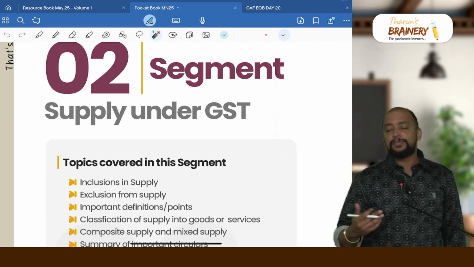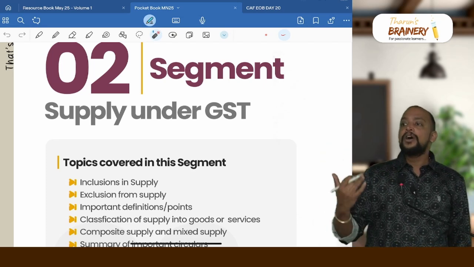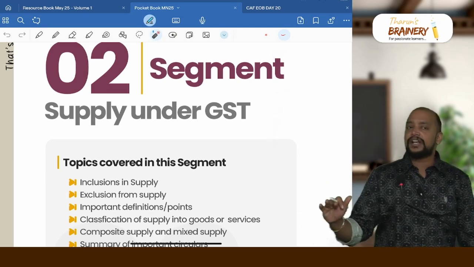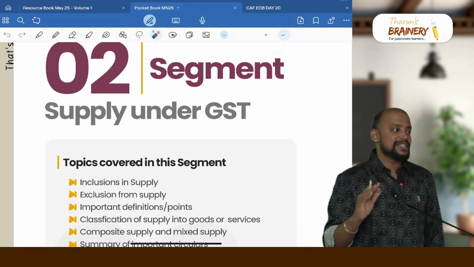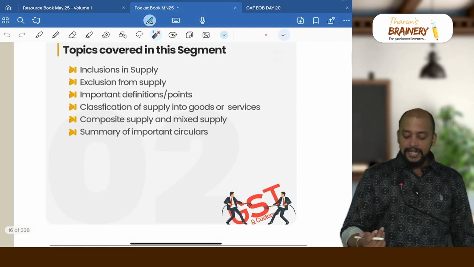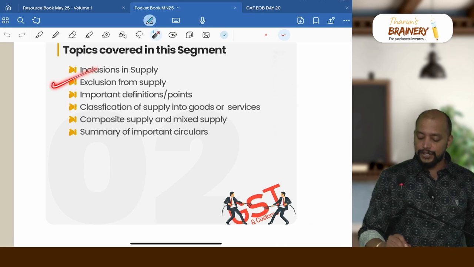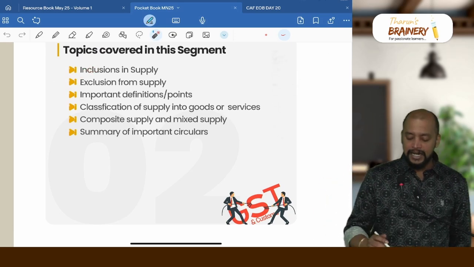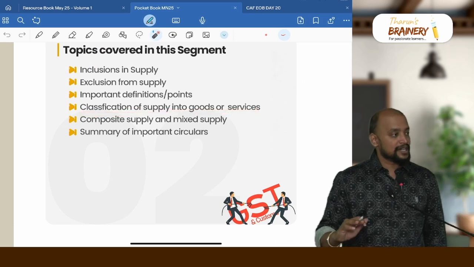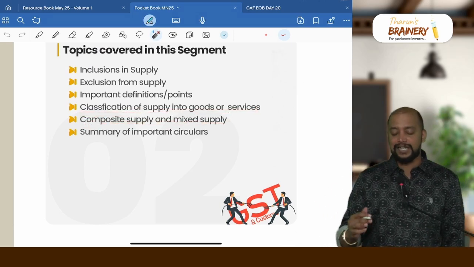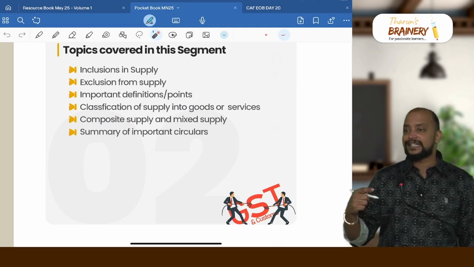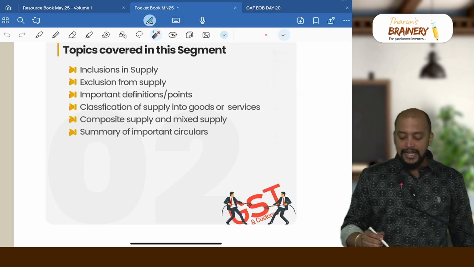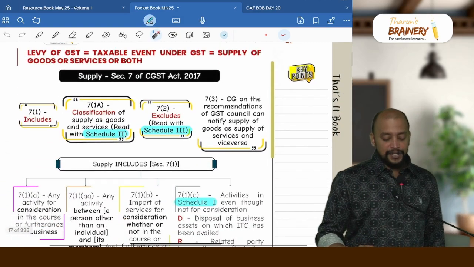So if the activity becomes supply, then only we need to check whether it will be taxable or exempted and who will be liable to pay GST. Therefore, the first aspect in every transaction that we need to commonly see is whether the activity is supply or not a supply. So in this segment we are going to cover inclusions, exclusions, then some important definitions of goods, services, consideration, then classification of supply into goods or services, then composite supply and mixed supply. Supply is defined under CGST Act section 7 and composite supply, mixed supply is given under section 8 of CGST Act, and we have some important circulars. That summary we are going to see.